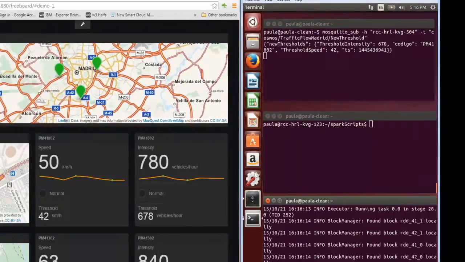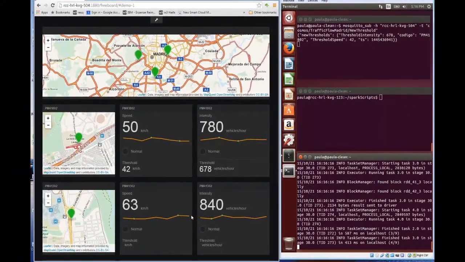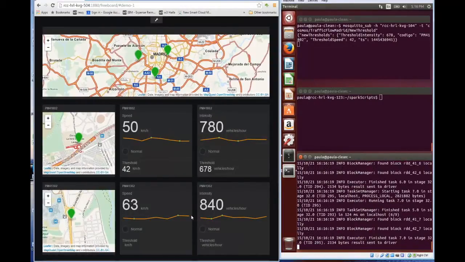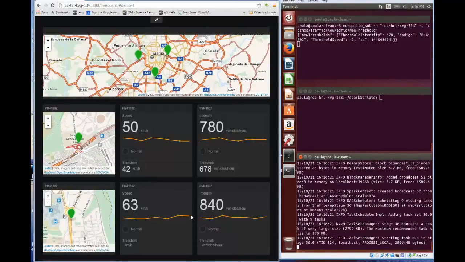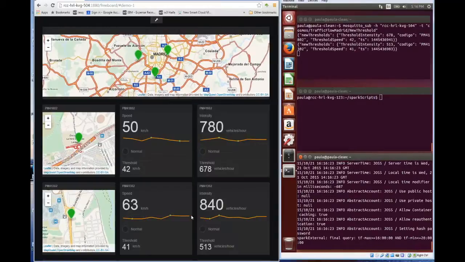Machine learning is now generating a model for the second sensor. These models are generated using k-means clustering from the Spark machine learning library. In our case, k equal to 2, because we are looking for two clusters to represent good and bad traffic.